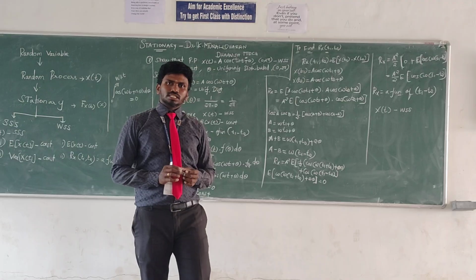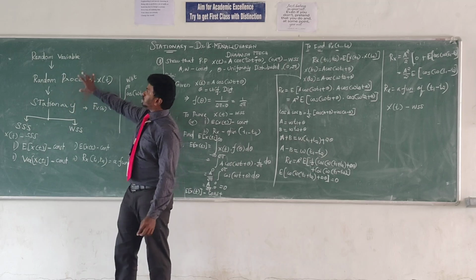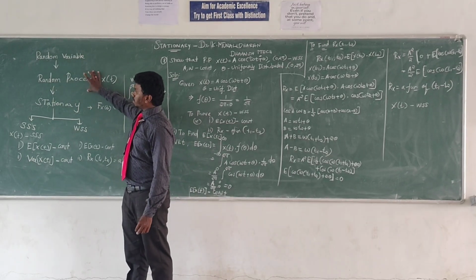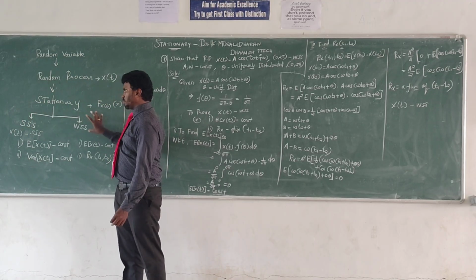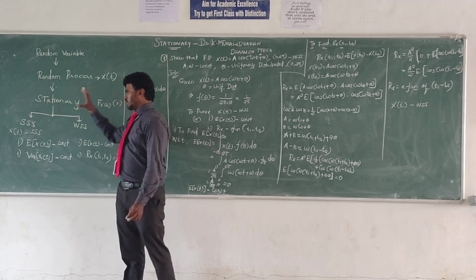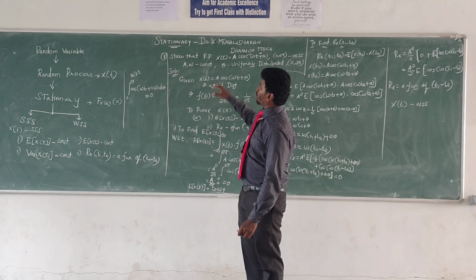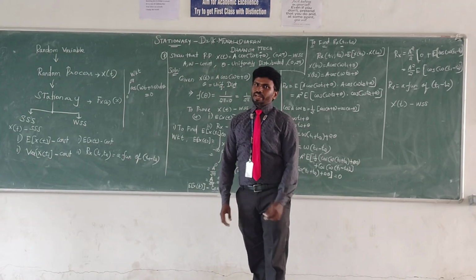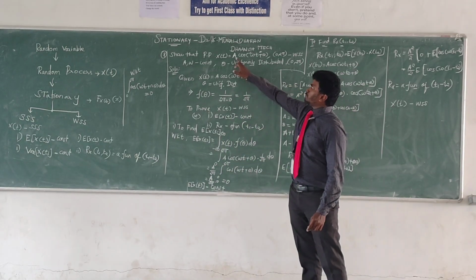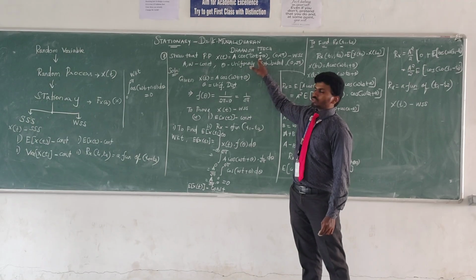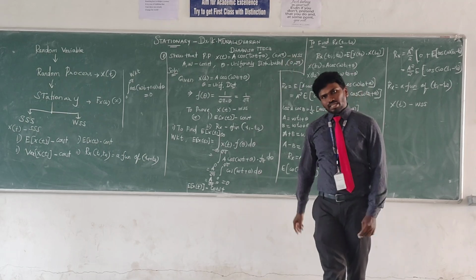Okay, now I conclude this session. Today we discussed the topic of stationarity, applying these conditions to a random process. Stationarity has two kinds: one is SSS and the second one is WSS. First we solve the problem for WSS, that means wide sense stationary. Here I take the random process a cos omega t plus theta. Now we check the WSS values. It satisfies the two conditions. Then the given problem is